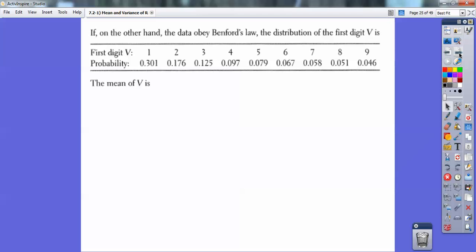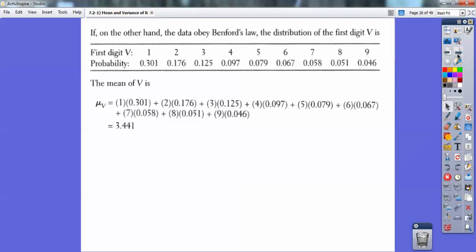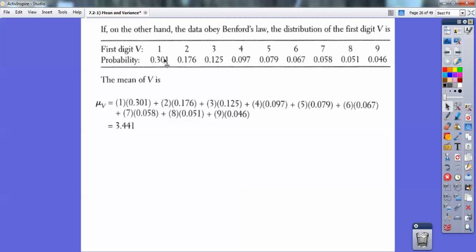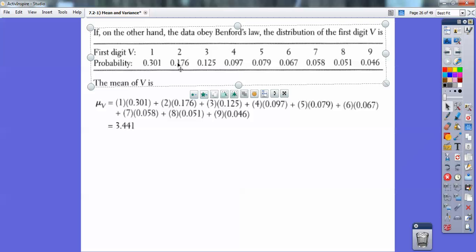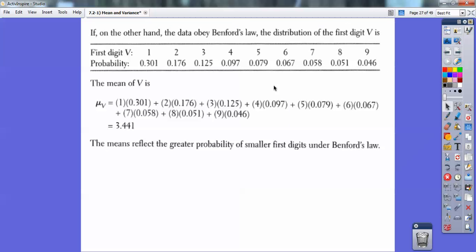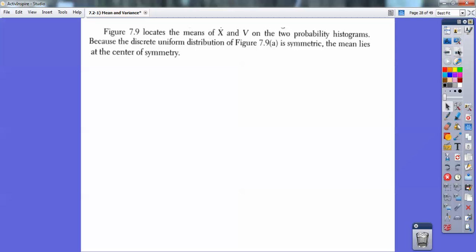But on the other hand, with Benford's law, remember the first digit was different. The first digit had a higher priority than the second digit, and all the way down. Look at the probability of digit number 9 right there. So when you found the mean of that, they did this number times this number plus this number times this number, and so on all the way through. And they got 0.344, not 5, what we got last time. So the higher probability of the lower numbers was reflected. This had a higher probability, so it pulled the mean down. Okay, makes sense?